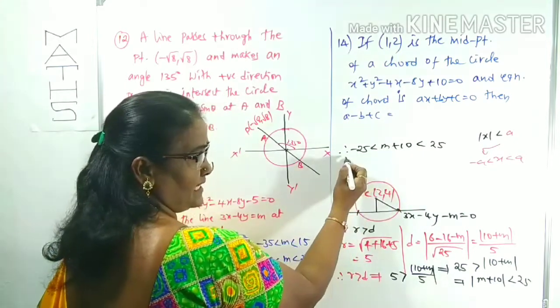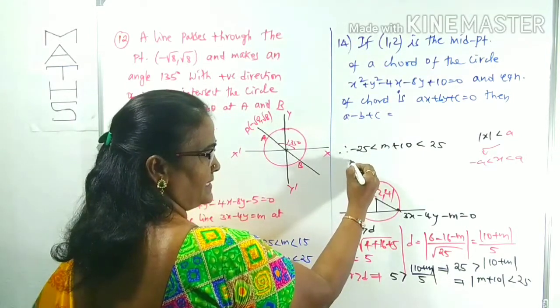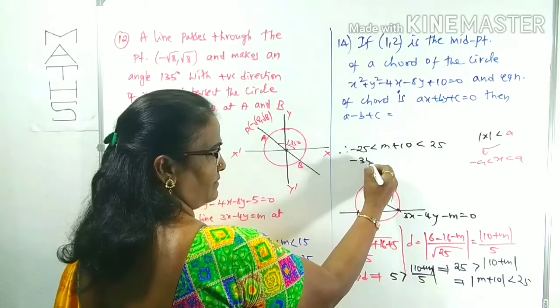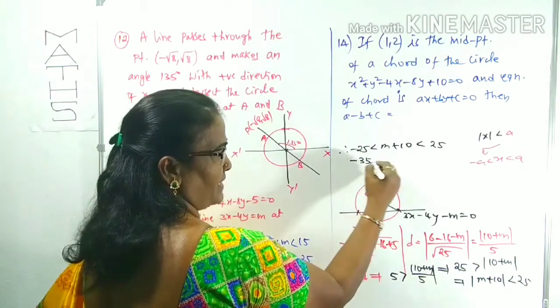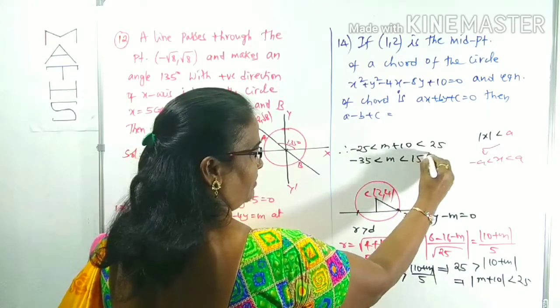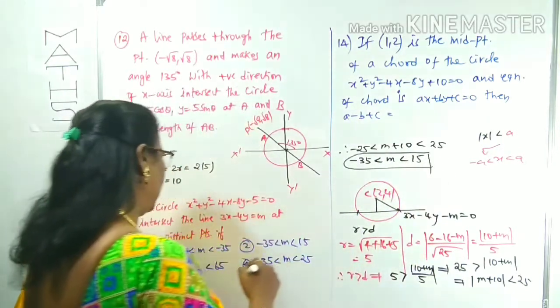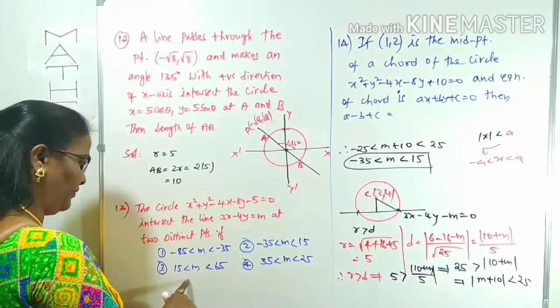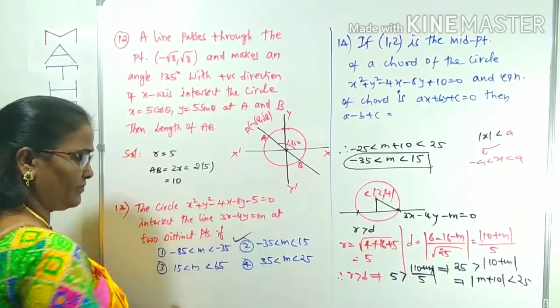By taking the 10 to this side it becomes minus 10. Minus 10 minus 25 is minus 35, less than m, less than 25 minus 10, which is 15. Therefore, what is the range of m? The range of m is minus 35 to 15. Yes, that is the second option.